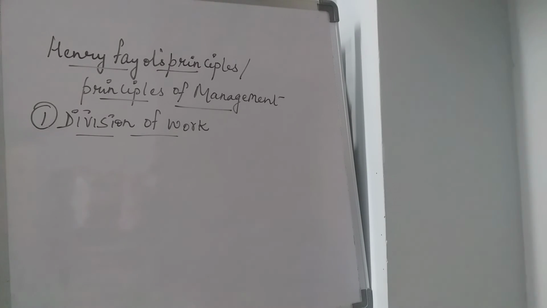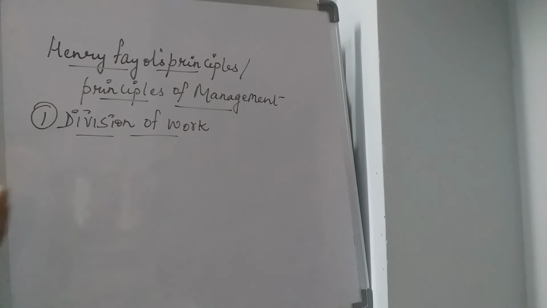So it is a very important principle of management which is put forward by Henry Fayol. According to this principle, each and every activity of an organization should be very clearly allocated among the employees.